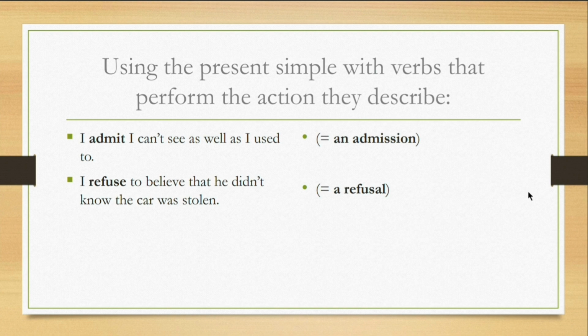Look here, guys, in these two sentences, there is an admission as well as a refusal. So, here simple present has been used with the performative verbs. Still, they are performing. It seems present continuous, but the words that have been used are in simple present form. We can use such verbs in present simple form also.